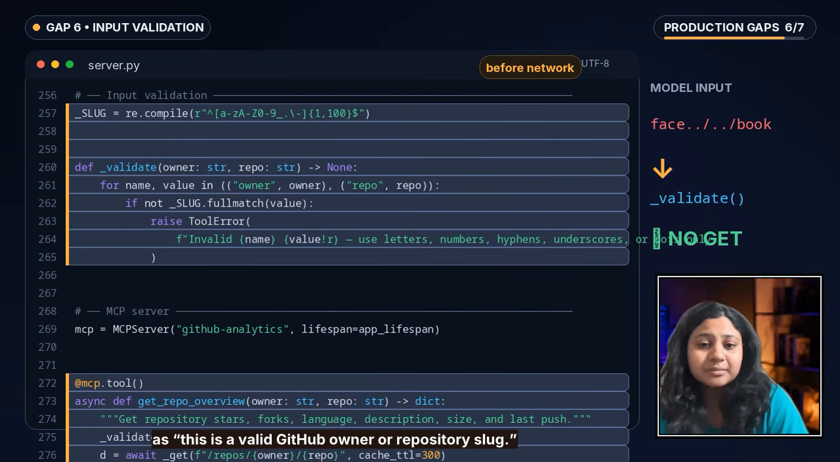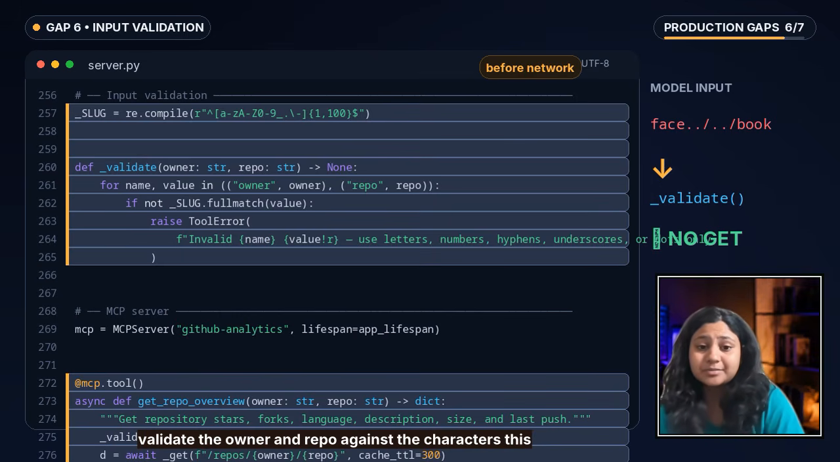These values become URL path segments, and they are being chosen by a model. So before the cache, before the retry logic, before GitHub, I validate the owner and repo against the characters this server is willing to accept. Now, what's the important part here?